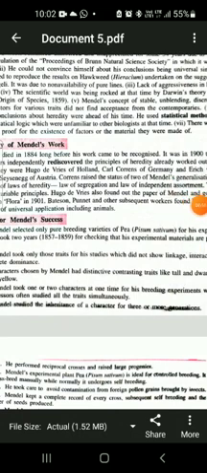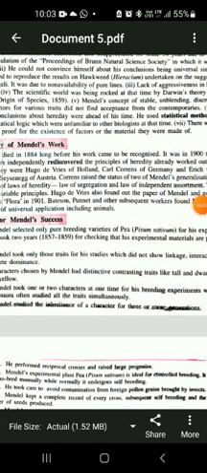So, from this experiment, Mendel could conclude that the gametes are always pure, which segregate during the time of formation of gametes.